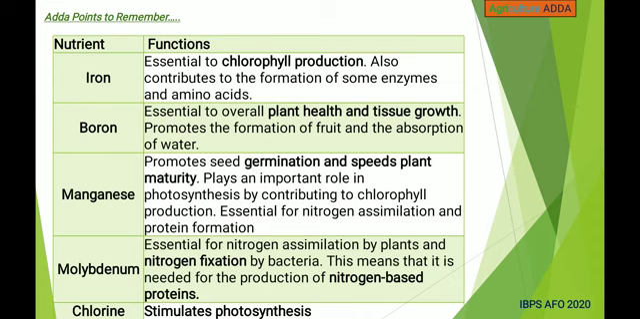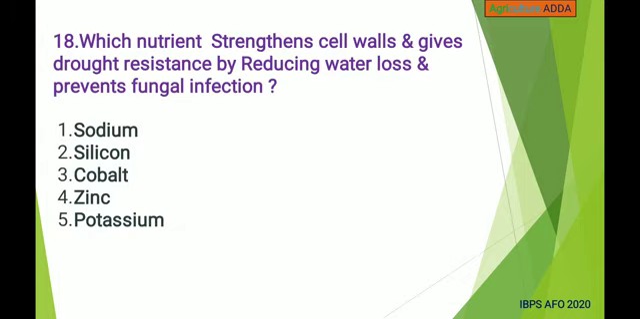micronutrients. And first, iron, essential to chlorophyll production. Boron, essential to overall plant health and tissue growth. And in case of manganese, it's seed germination and speeds plant maturity. And molybdenum, it fixes nitrogen through nitrogen fixation by bacteria. And chlorine stimulates photosynthesis.